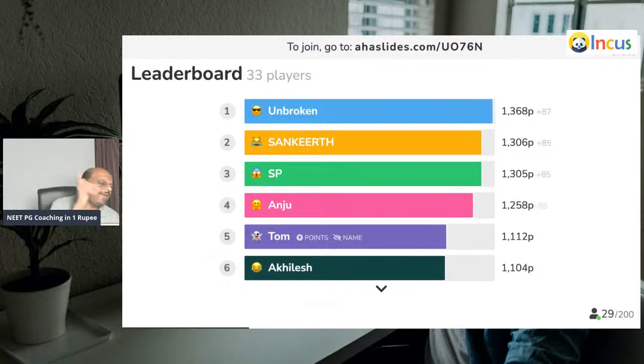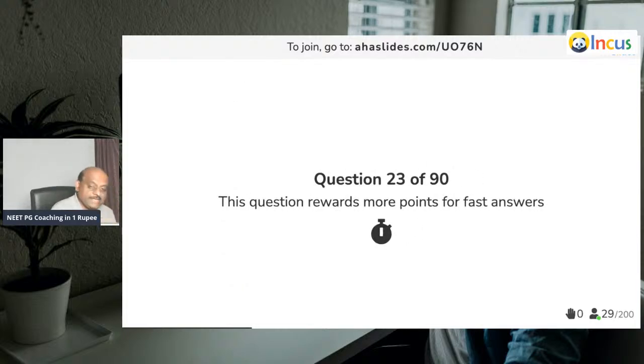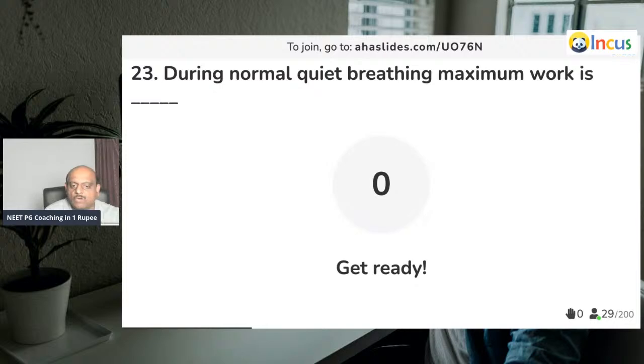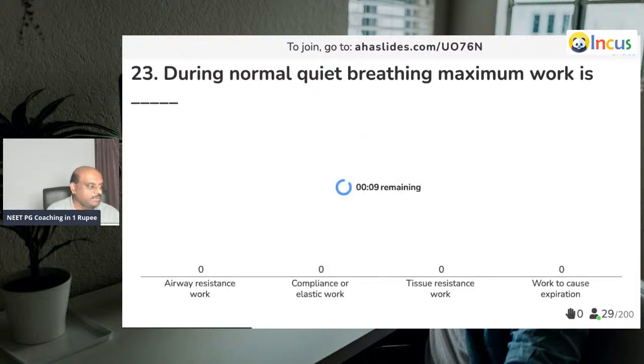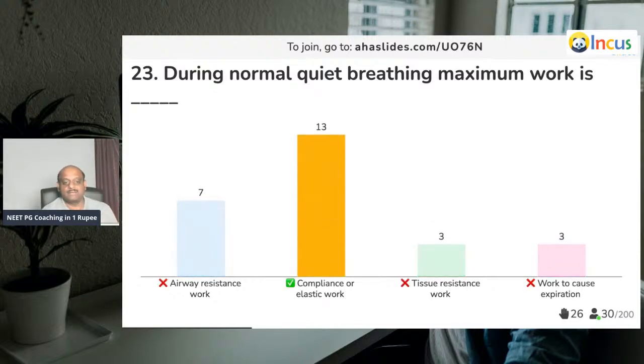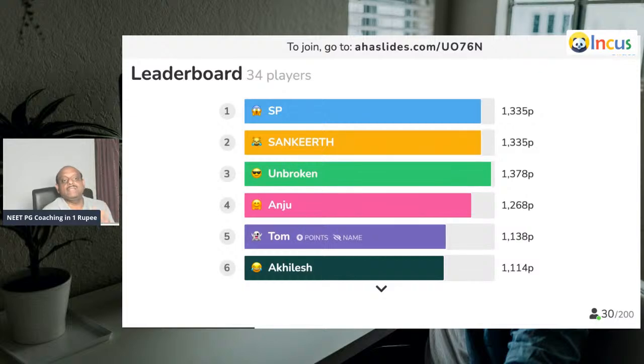So 2, 7, 9, 10, protein C, protein S. You should not forget. Now, question number 23. During normal quiet breathing, maximum work is how much? Oh, this is a tricky question. Is it airway resistance work, compliance or elastic work? Absolutely. It is the compliance, elastic work, that will take the maximum amount of energy.